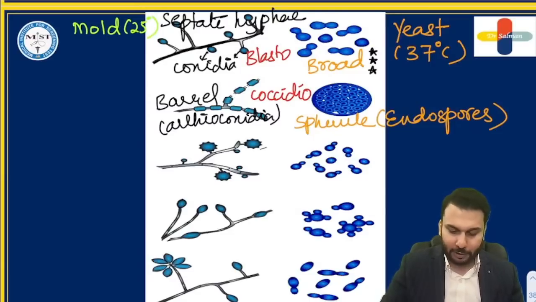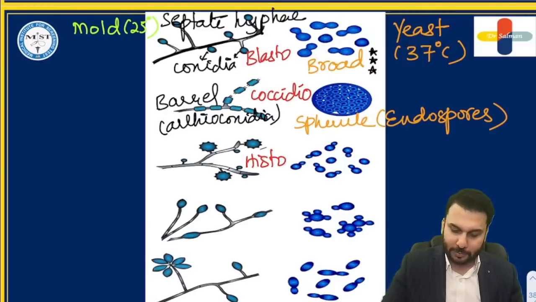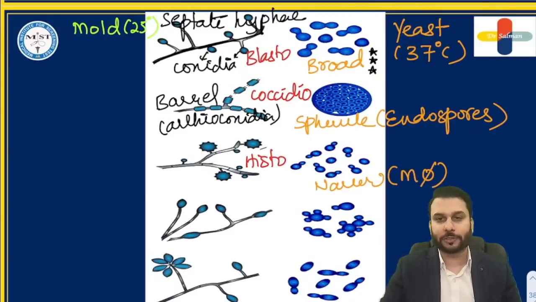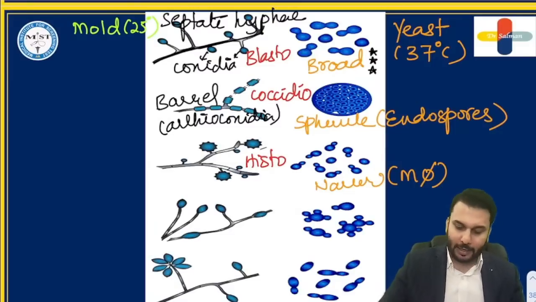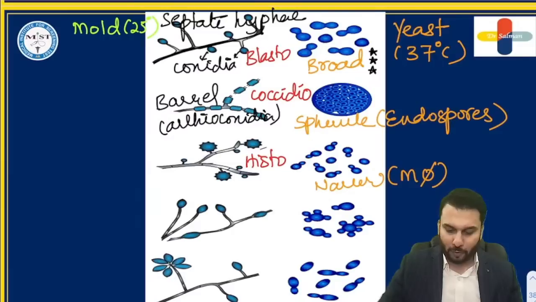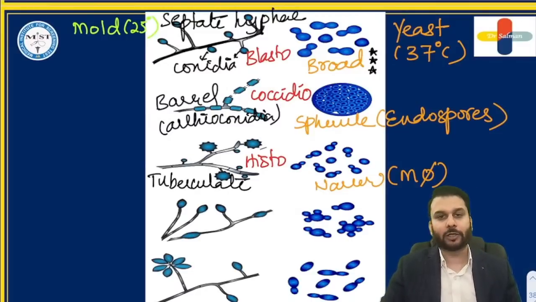Next, doctors, it is histoplasmosis. Histoplasmosis has nothing special as such here. It has narrow-based budding, but this narrow-based budding is seen inside macrophages. Inside the macrophages, the reticuloendothelial cells, you will see the narrow-based budding of this fungus. The mold form is described to have tuberculate conidia. These are all conidia you are looking at, and this shape is described as tuberculate conidia. This is the feature of histoplasma.